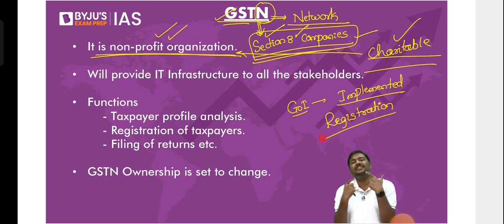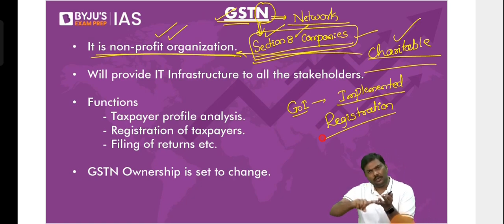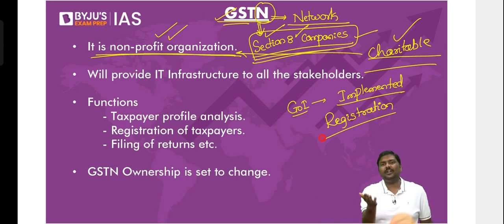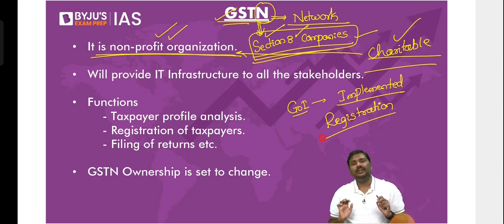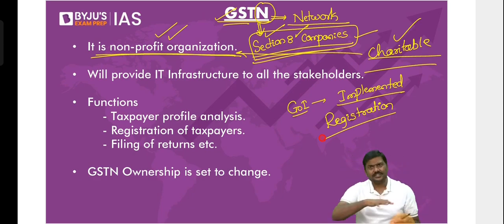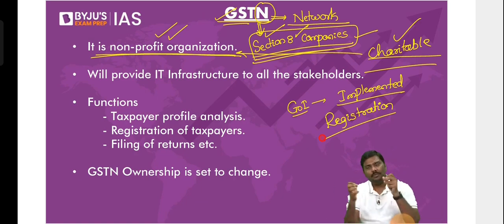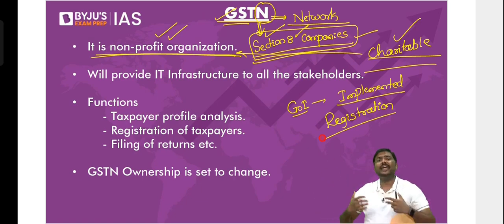Government of India says we should implement the GST and has implemented it. But if you are a manufacturer, don't you want to register? You want to be registered under GST. To which authority, to which company, should you provide all the receipts, because you'll have to keep on filing the tax returns. Filing means you're giving the documents to the government. So you need one authority which will have the registrations done, and which will also conduct the profile analysis. Profile analysis means what these companies are doing, how much tax they are paying, how much revenue they are reporting. All the analysis has to be done and given to the government. You need one authority where you can file the returns, get the input tax credit, etc.